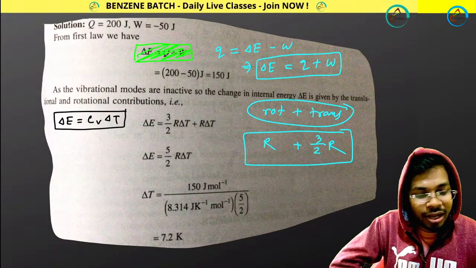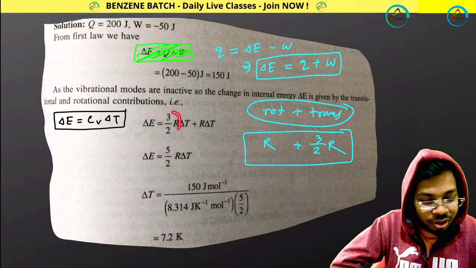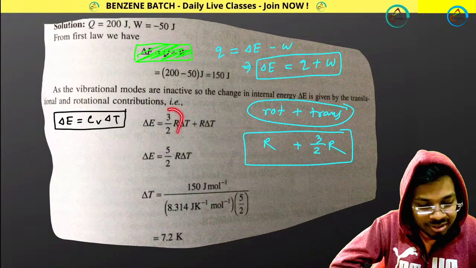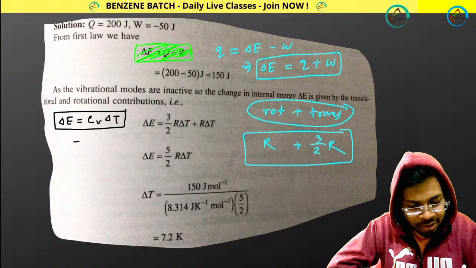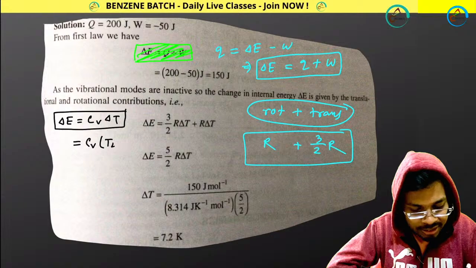Okay Arnab, it is not the delta E value, it is the CV value. You know this expression, right? Delta E equals CV (T2 minus T1).